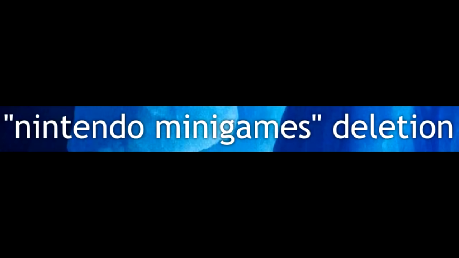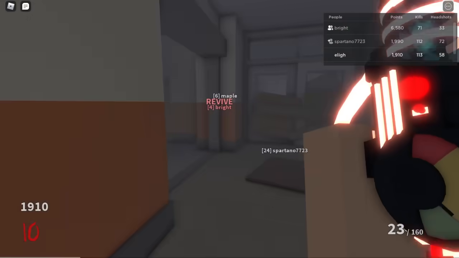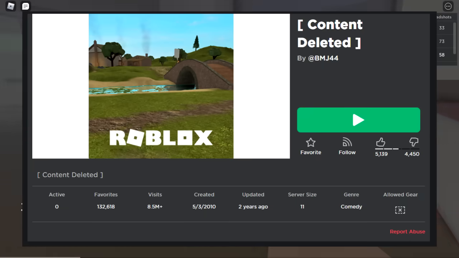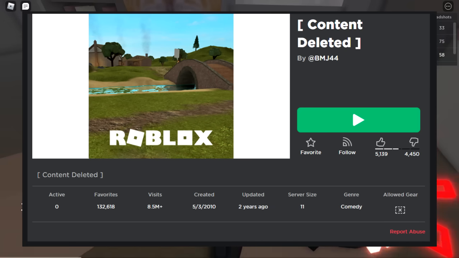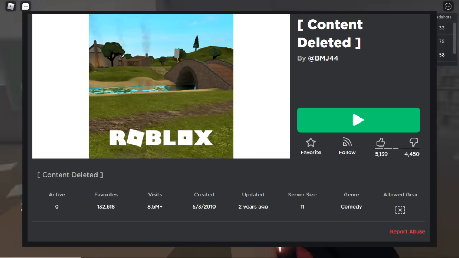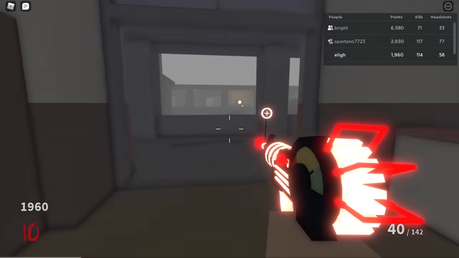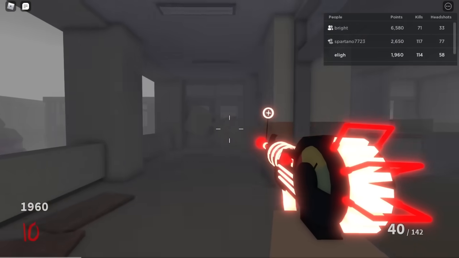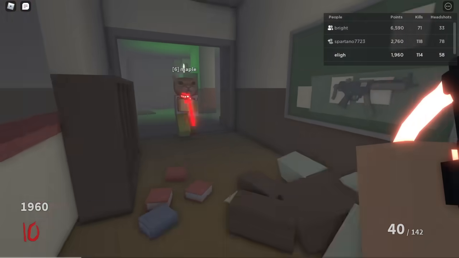Nintendo Minigames deletion. Nintendo Minigames was a Nintendo-themed game with minigames in it, if you haven't already noticed. It was created by BMJ44 in May 2010, and it was incredibly popular at the time, garnering over 8 million visits over the course of 10 years, which at the time was really good. At some point, the game's scripts had become outdated and broken due to Roblox updates, and eventually the game was taken down in April of 2019.